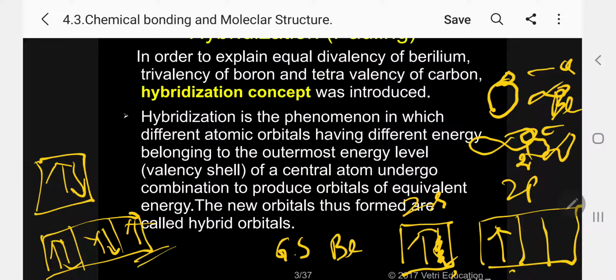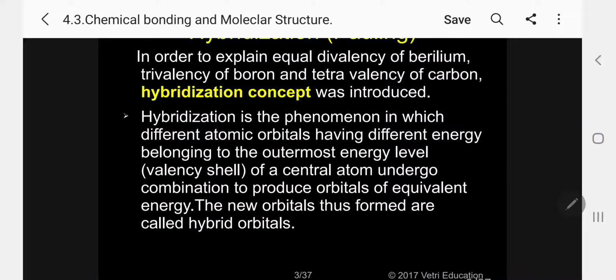Boron has 3 bonds, and Pauling wanted to prove that all 3 boron-chlorine bonds are equivalent. And in the same way, the tetravalency of carbon is again equivalent. Pauling wanted to prove that. So in order to prove that, a new concept, the hybridization concept, was introduced.